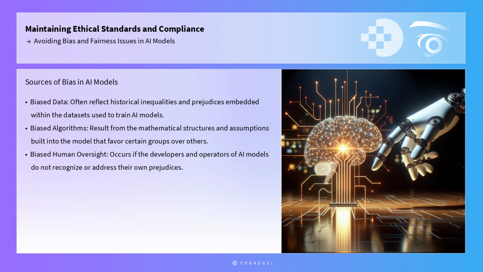Biased algorithms, on the other hand, may result from the mathematical structures and assumptions built into the model that favor certain groups over others. Additionally, biased human oversight can occur if the developers and operators of AI models do not recognize or address their own prejudices, leading to the implementation of biased systems.